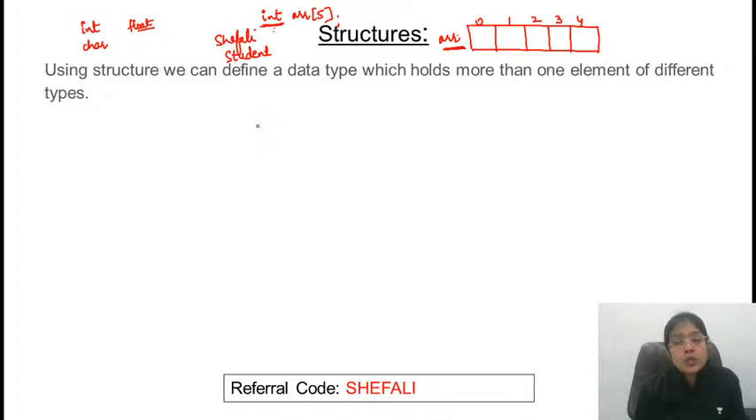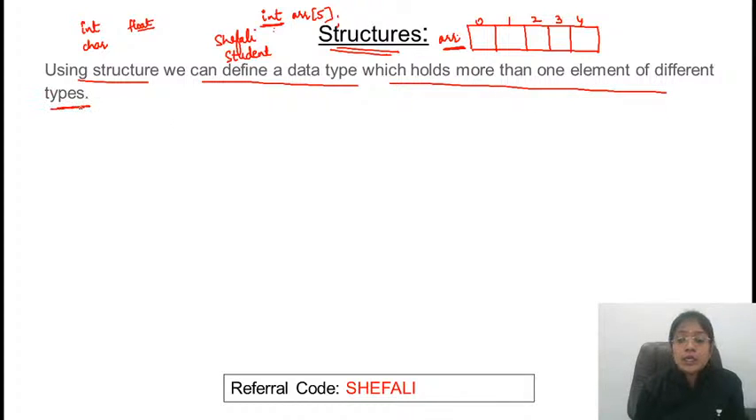Popularly, हमारे पास structures and union use होते हैं, but one more data type is there, that is enum, right? That is for providing the sequence numbers basically. So let's start with the structures. So is this clear to everyone कि क्यों structures use करते हैं? So basically using structure we can define a data type which holds more than one element of different types. एक से ज़्यादा type का element you can handle.